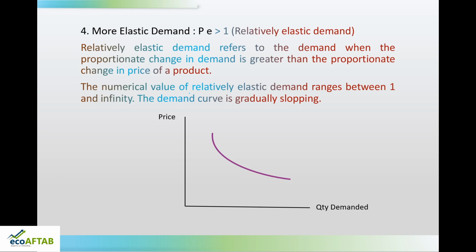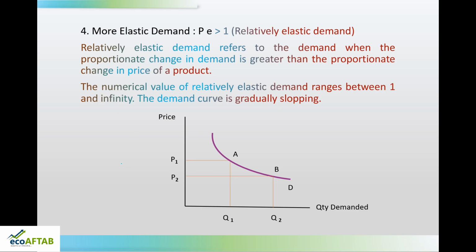So, you can see this is the demand curve. If the price is P1, quantity demanded is Q1, and if the price reduces from P1 to P2, the quantity demanded has increased from Q1 to Q2. The movement from A to B. Now, here you can see an interesting case. How much has the price changed?